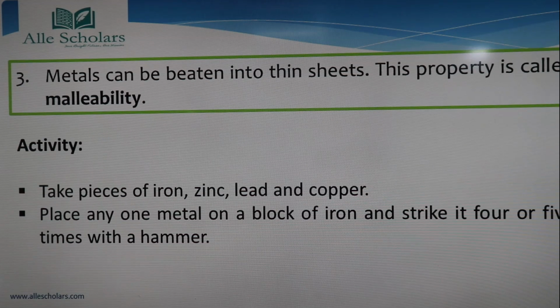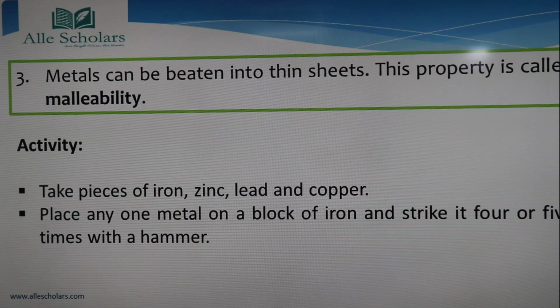Okay, this property is called malleability. So what does it mean? If you beat a metal with a hammer, it is going to become a thin sheet.